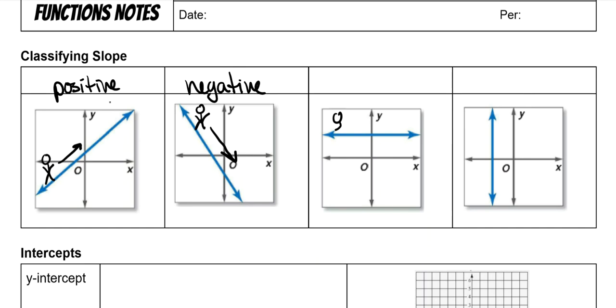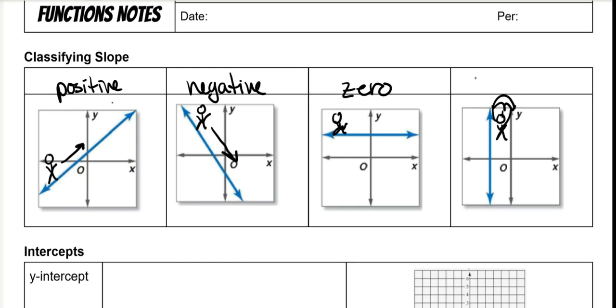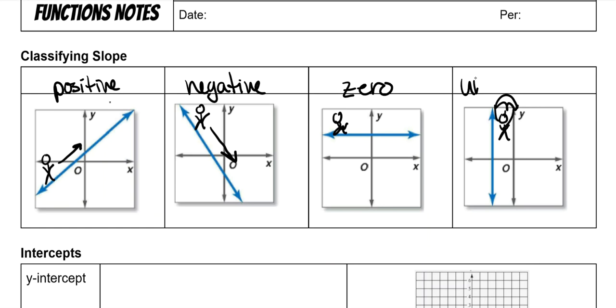If he is walking on a flat surface, in other words, he can walk on it, then this is a 0 slope. But if he can't walk on it and he would fall to his bloody death down here on the ground, or we might have to put a parachute on him like this to save his life, then that is an undefined slope. Undefined.